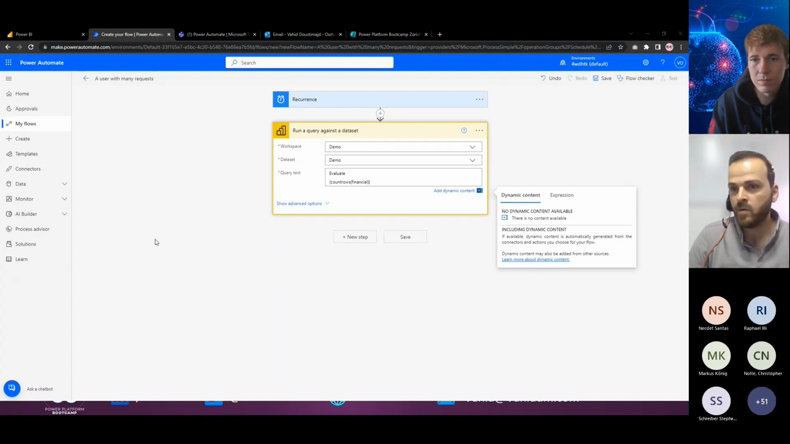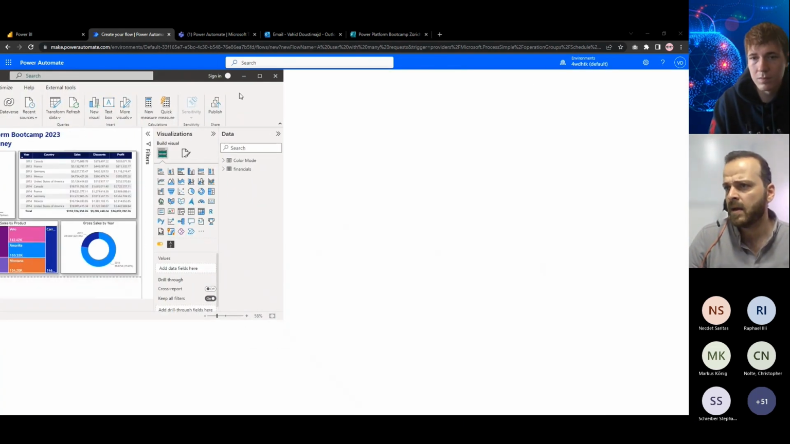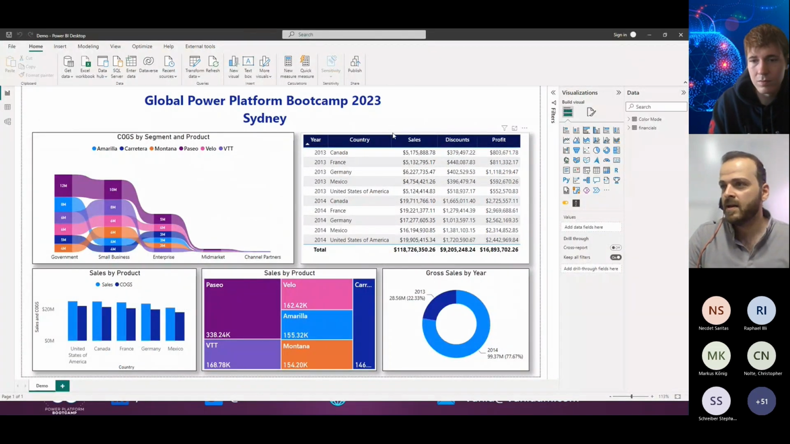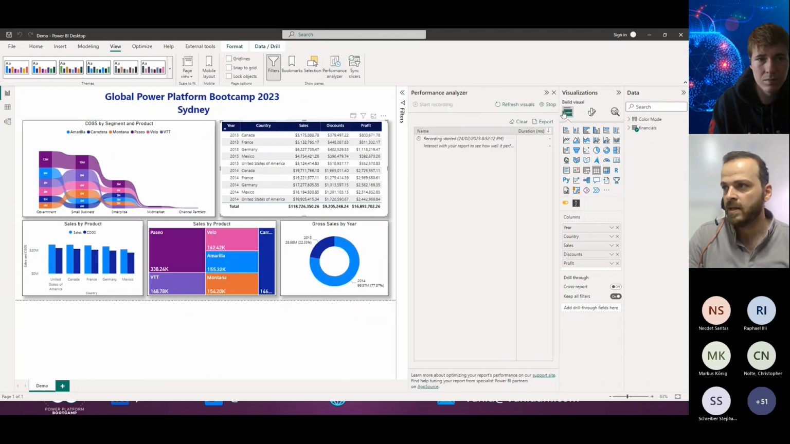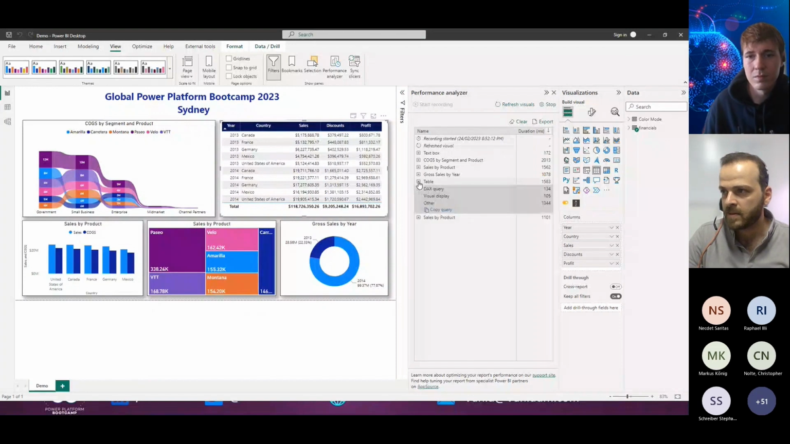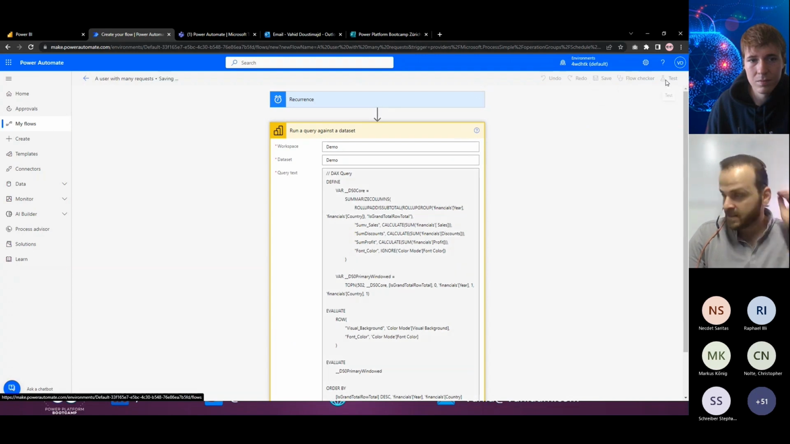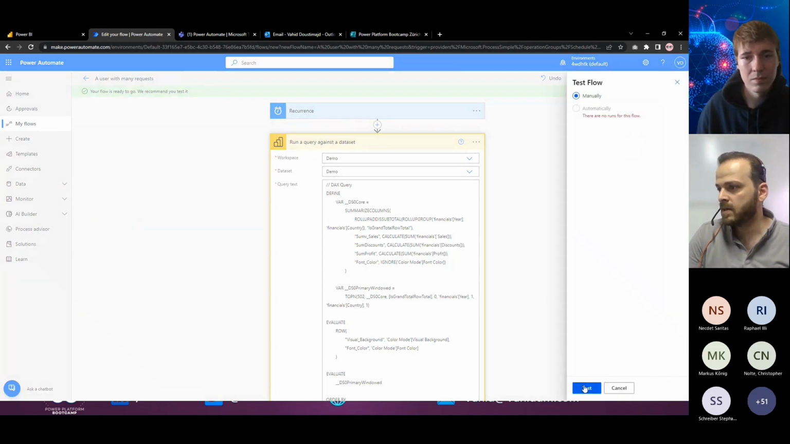So what can you do if you want to create that and you don't know the name there? I don't know the code there. So what I can do is run the performance analyzer, start that one, refresh the visual, and that will give me the table. And there is one button here, copy query. So if I copy and paste that query inside the flow, that will create the same table for me. So let's save it and then test it manually.